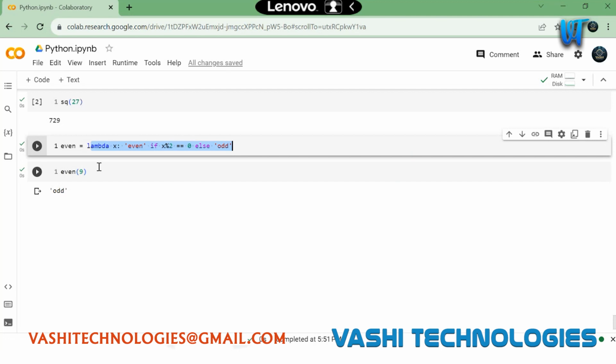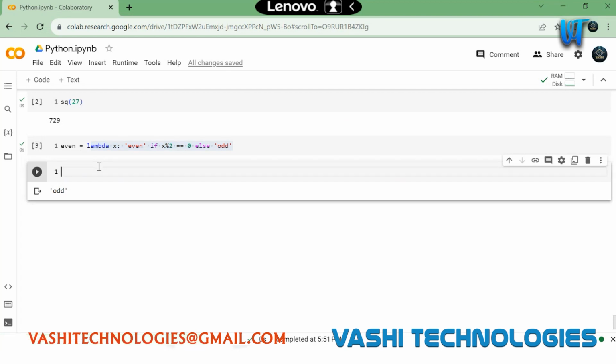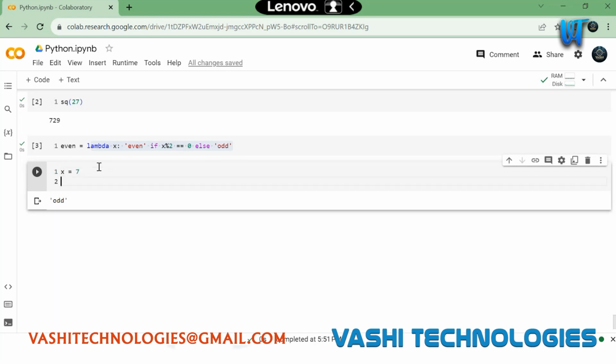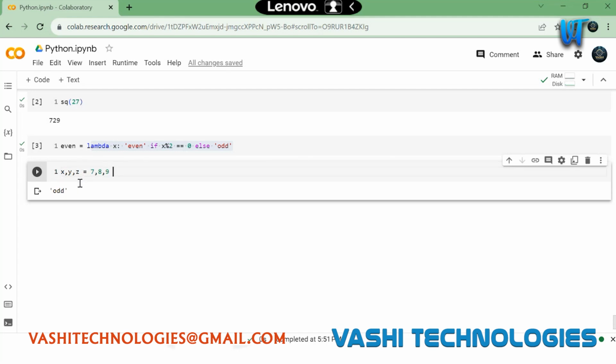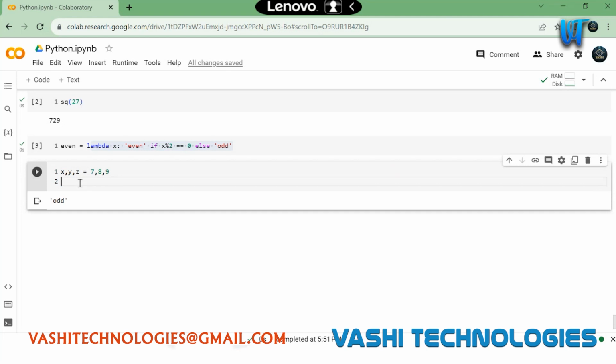Okay, you can also pass multiple parameters. If I say x, y, z is equal to 7, 8, 9, I have three arguments here.